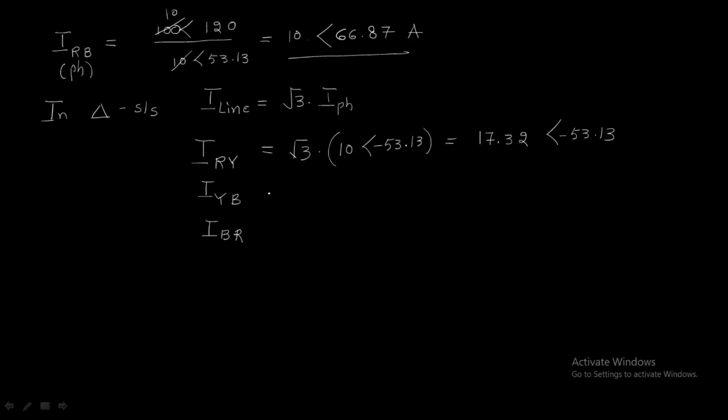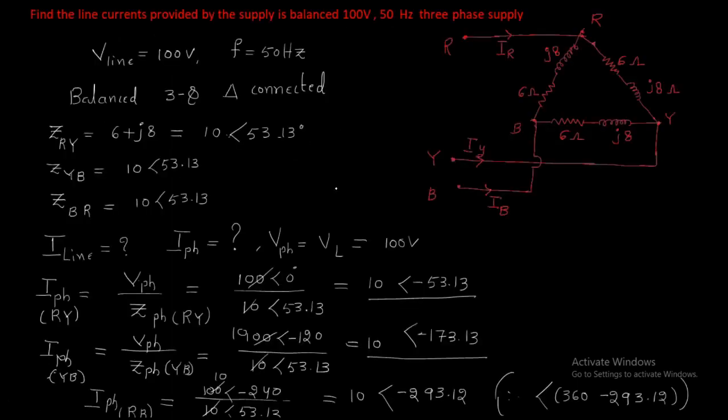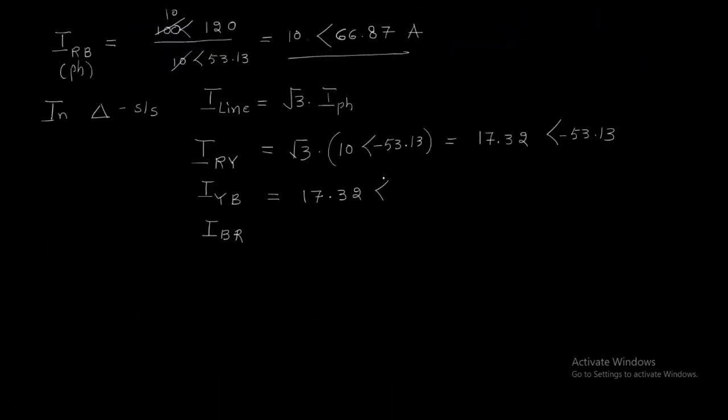The remaining ones are the same: 17.32 at an angle of minus 173.13 amperes. Next, the remaining one is 17.32 at an angle of 66.87 amperes. Okay, these are the line currents.